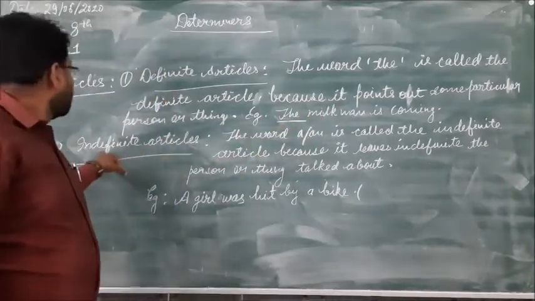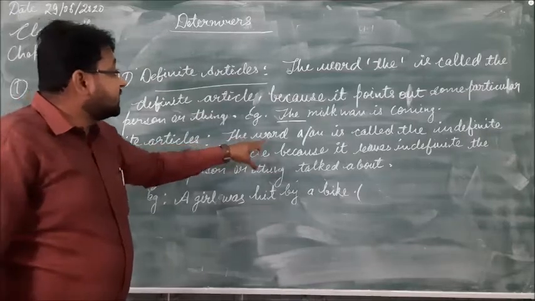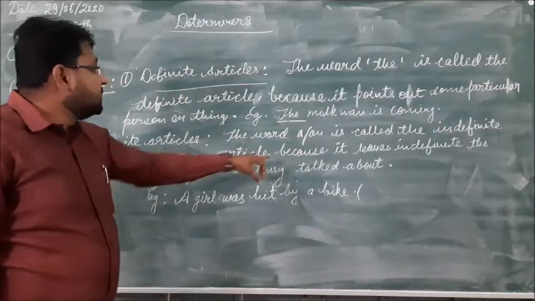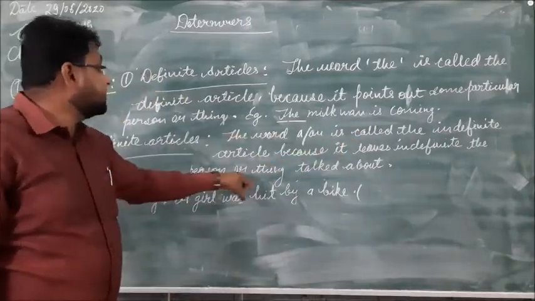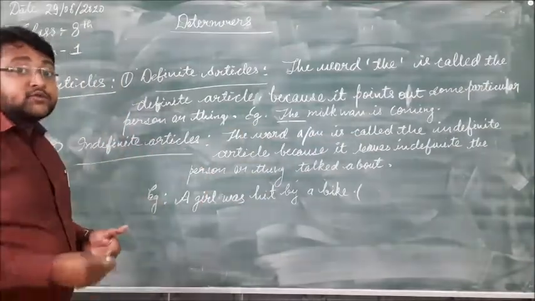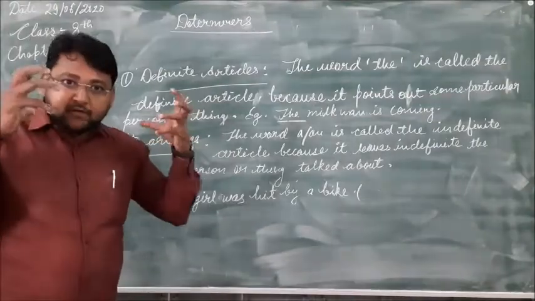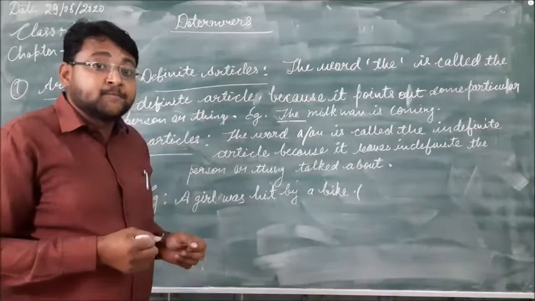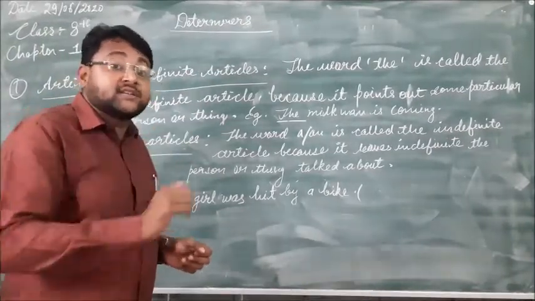And indefinite article. The word a or an is called indefinite article because it leaves indefinite the person or thing talked about. When we indicate any particular person or thing, we use the before that person or thing.